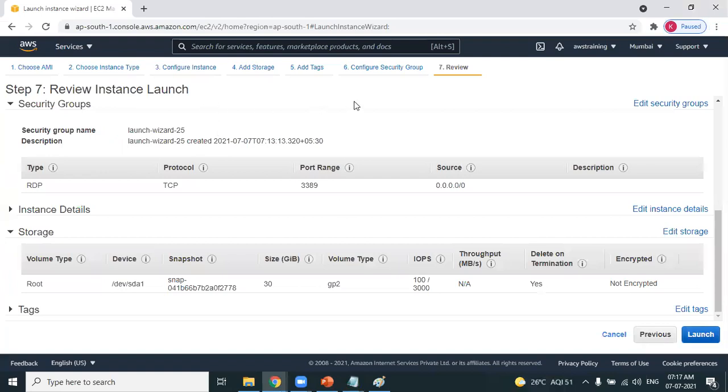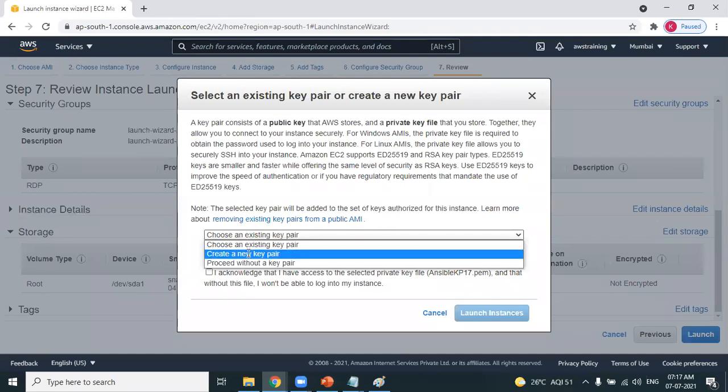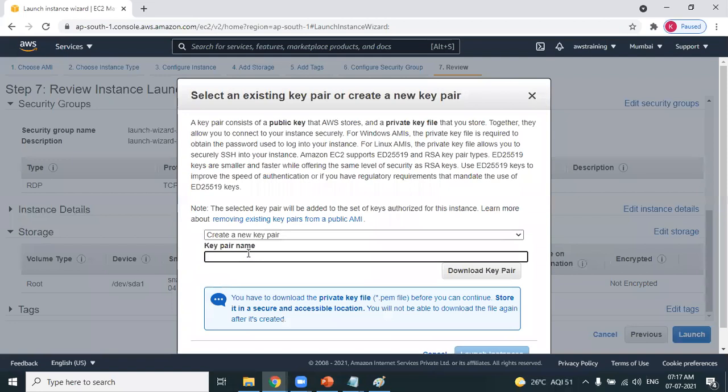Select an existing KeyPair or create a new KeyPair. You can select an existing one or create a new one. So go ahead and create a new KeyPair. Provide a name to the KeyPair. The name can be anything. I can write my name, Sunil.